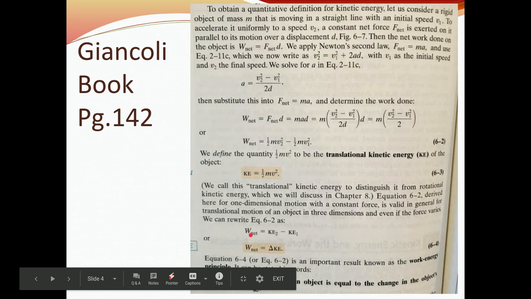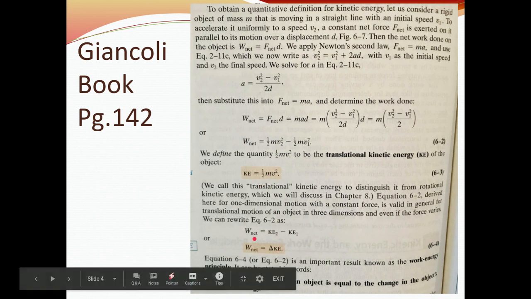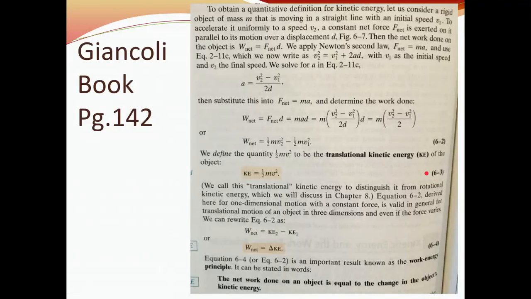All right, so if K equals 1/2 MV squared, then you have a change in kinetic energy here, a final minus initial of two kinetic energies. So another way to write it is W net equals KE2 minus KE1, which means the final kinetic energy minus the initial kinetic energy. In other words, the change in kinetic energy. This is known as the work energy principle.